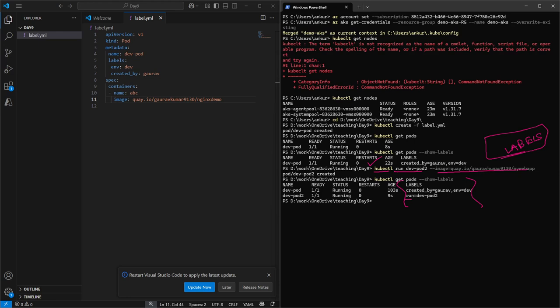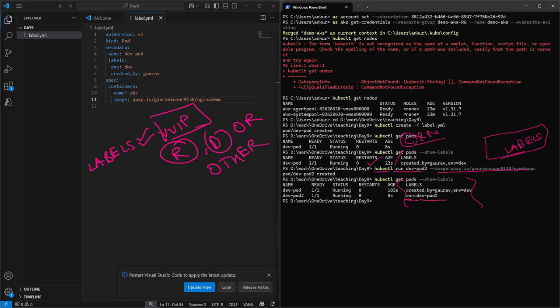So what is the exact meaning of it? I would say, if you are not mentioning the labels, then automatically the command and the name of the pod will be updated in labels. Okay, in Kubernetes, labels play a very important role in terms of replica set, deployment, or any other configuration. We are going to have a very detailed discussion regarding replica set, deployment, and all.